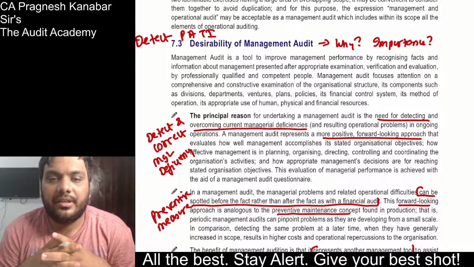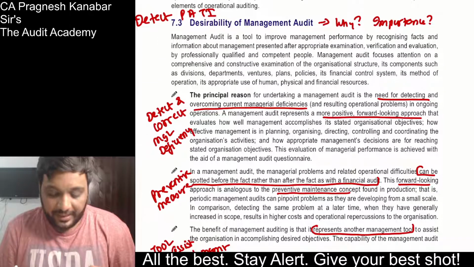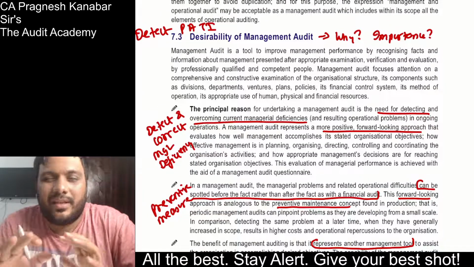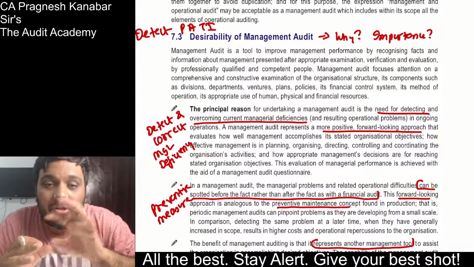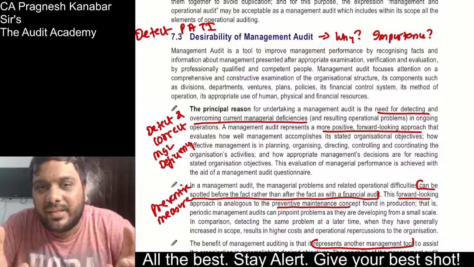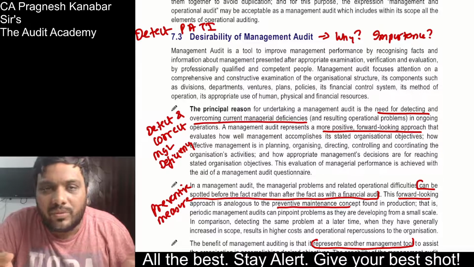Why management audit is required? What is the importance of management audit? Why it is required? Desirability of management audit. Look at this. You can write on your own, but just to structure your content on it. Why management audit is required? Of course, to find out the managerial deficiency so that there can be improvement in the future.